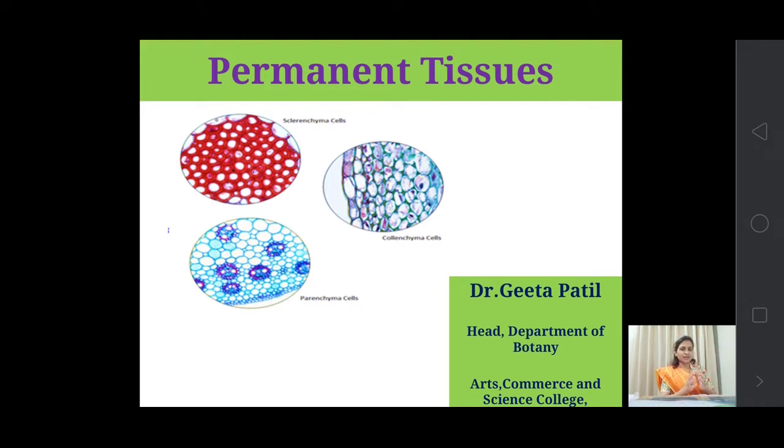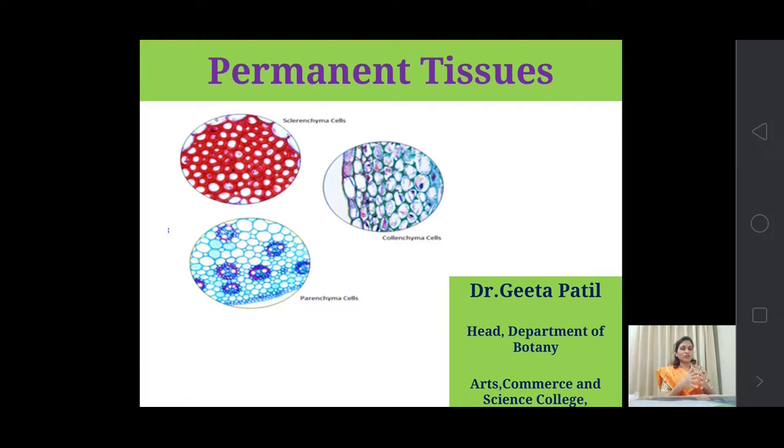But some cells, or some group of cells, that are developed from the meristematic tissues, are stable now. They are fixed. They do not further divide, or they lose their ability to divide. That group of cells is known as the permanent tissues. Hence the name permanent, because they get their permanent identity and their permanent function.